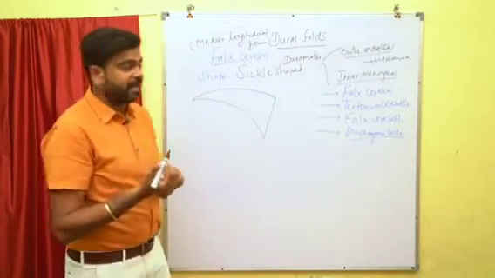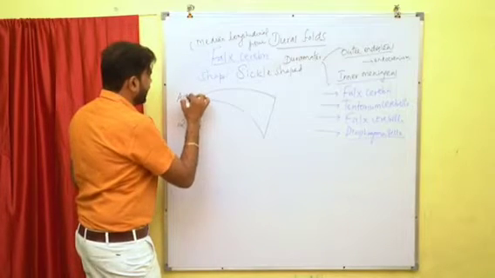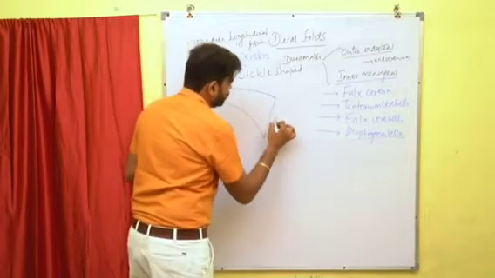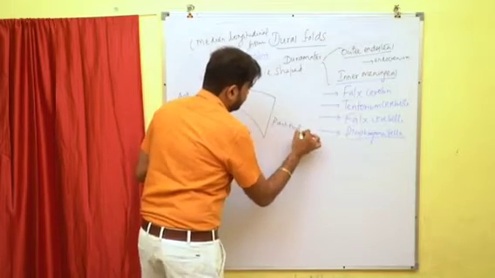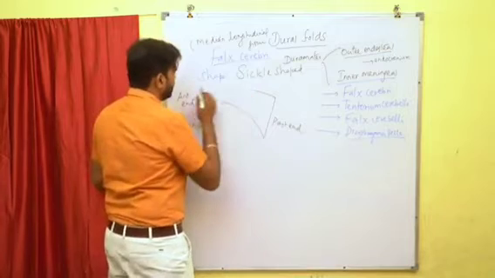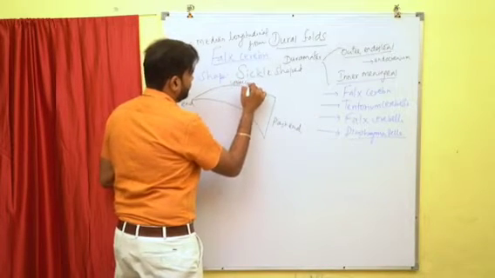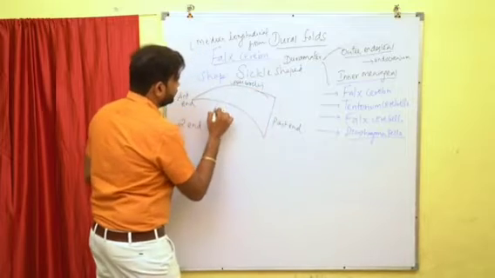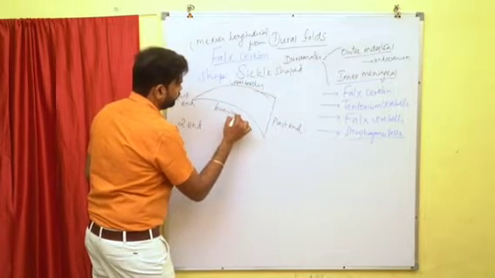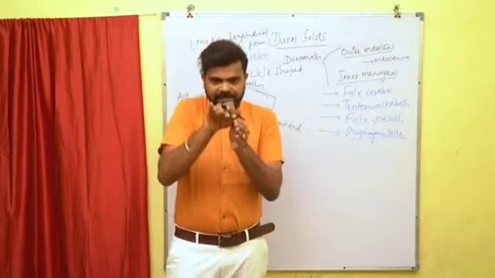This falx cerebri consists of 2 ends. What are the 2 ends? We have the anterior end and the posterior end. And we have 2 borders, the upper border and the lower border. When you see the 2 cerebral hemispheres, the falx cerebri will be present like this.